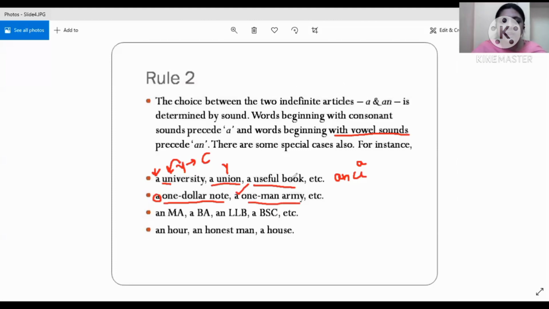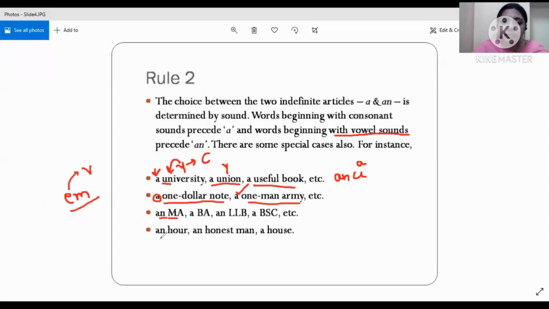Next example is that of the abbreviation. Okay, MA, BA, LLB, BSc. Now, MA, although it's starting with M, when we say M, the first sound which we can hear is that of E. Okay, M sounds like this, em, right? So this is the sound of M, and E is what? It is a vowel. So that is why we are using this article an over here.